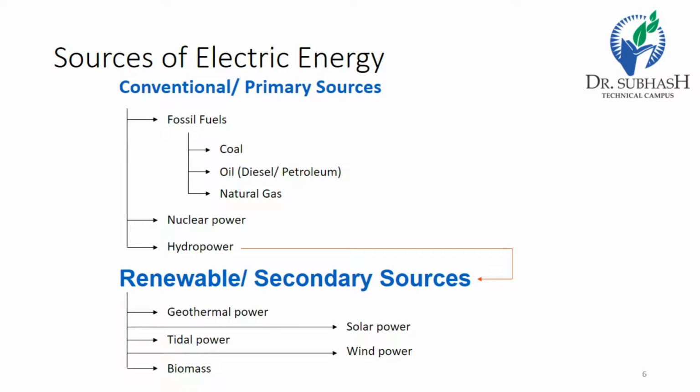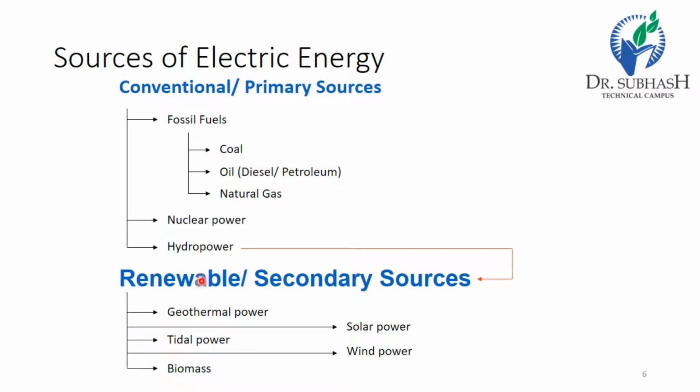Now the sources of energy. Sources of electrical energy are conventional primary sources or renewable secondary sources. Primary sources are like fossil fuel, nuclear power, hydropower. Renewable secondary sources are like geothermal power, tidal power, biomass power, solar power, wind power.